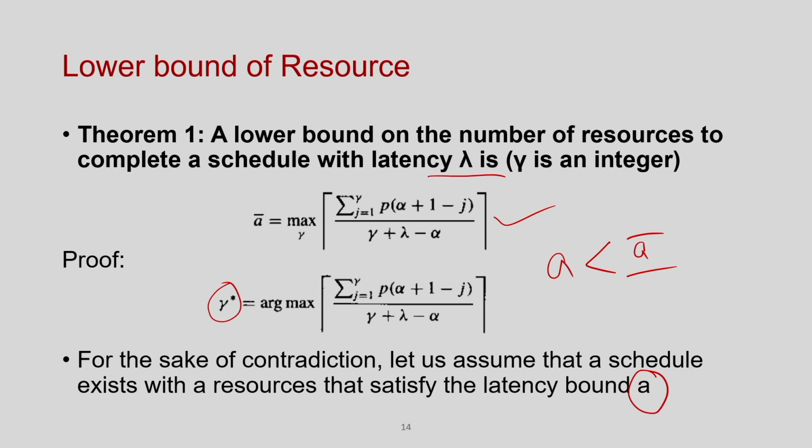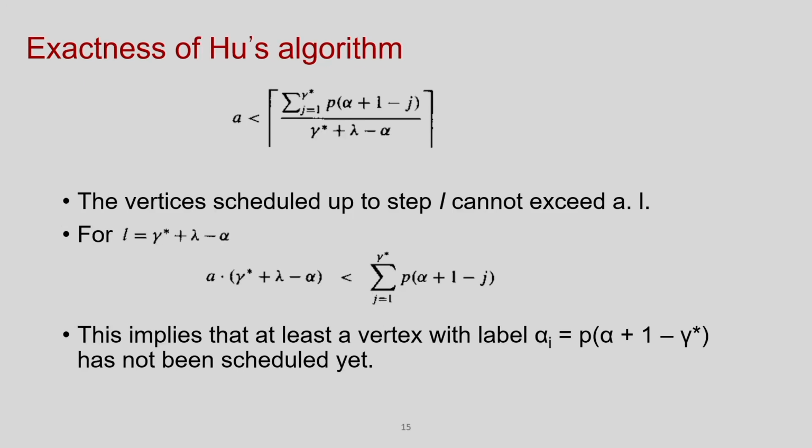So, as a proof by contradiction, I assume that my resource requirement A is less than the resource bound given by this equation to schedule this behavior within the latency lambda. Now, let us see. I have assumed this is my resource requirement, which is less than the maximum, this is A bar, right. Now, let us try to understand one thing.